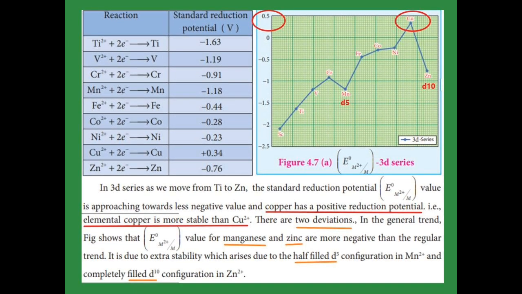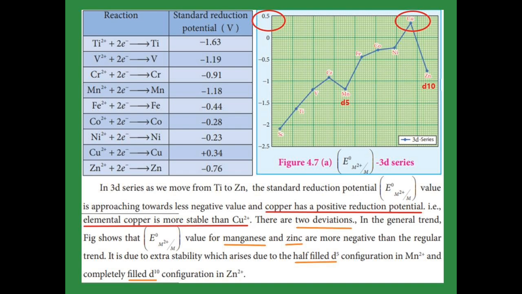The table shows the standard reduction potential. In this one, copper alone has a positive value. This shows that elemental copper is more stable than copper 2 plus. Please remember that a positive electrode potential shows that the metal, that is copper, is more stable than copper 2 plus.